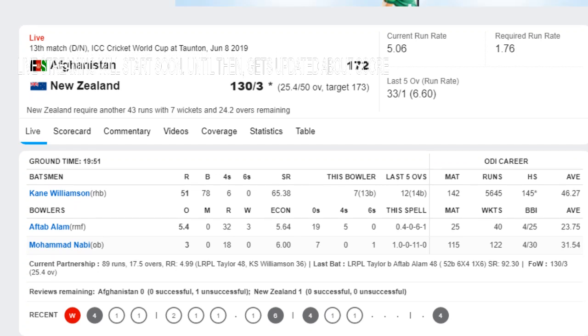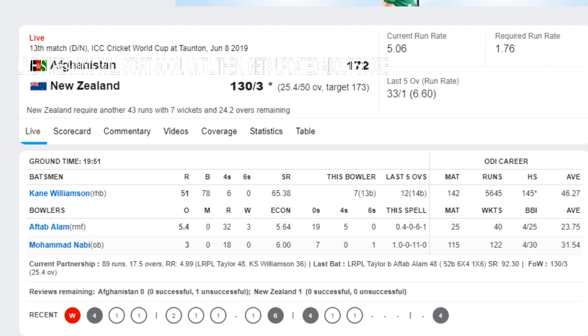Taylor has effectively missed a full toss. This one was dipping from wide of the crease. He looked to work this across the line but missed it completely. It was the right arm medium fast bowler. He looked to work this across the line, but the ball hit the base of off stump. Taylor is gone for 48 off 52 balls.